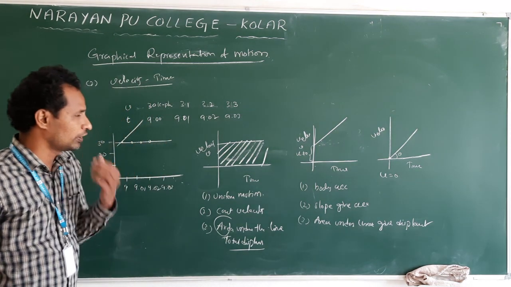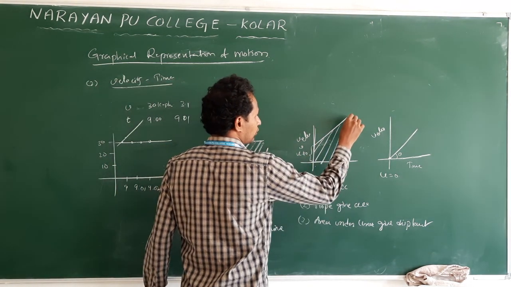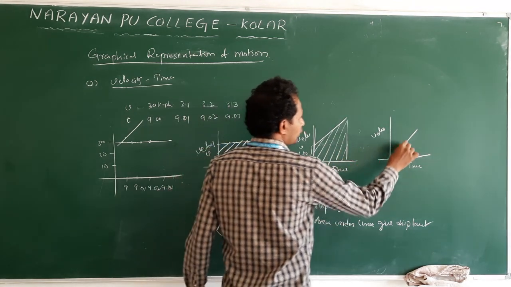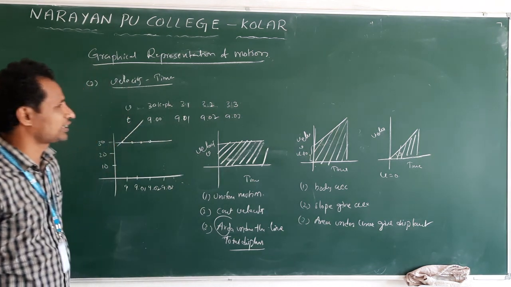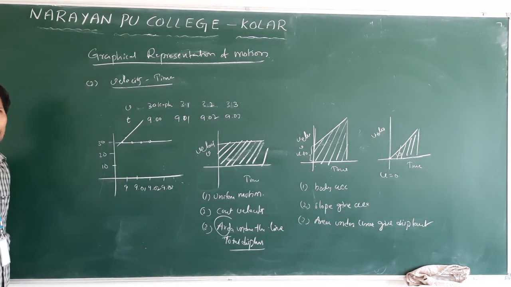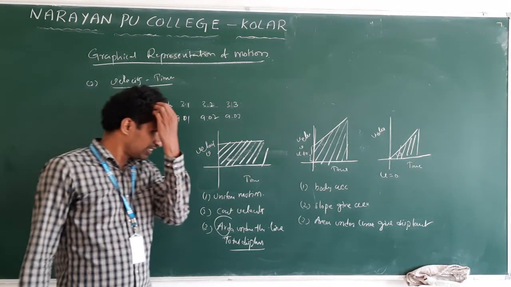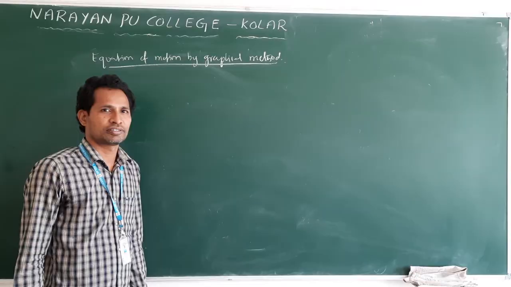Clear? The area under this line is this total area, like this. Understand? So these are the important points regarding graphs. The acceleration time graph is there, but you will see that in higher classes. Right now, it is not required. Clear?